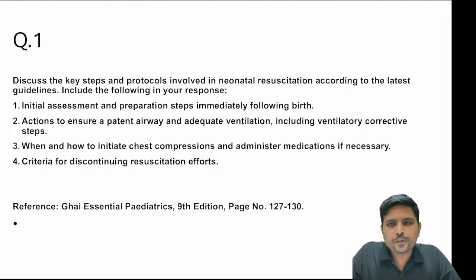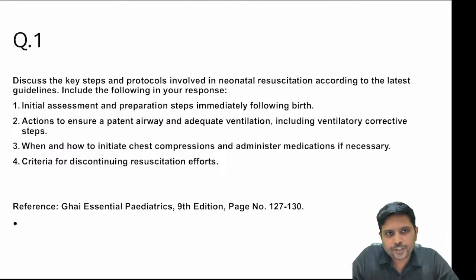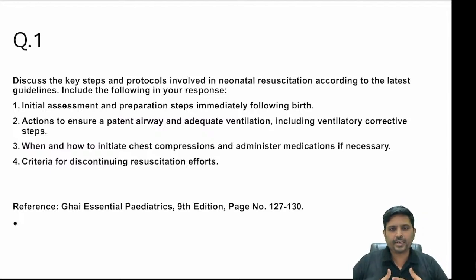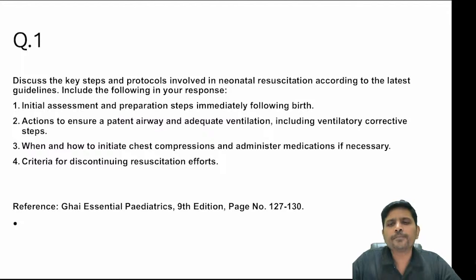Question number 1. Discuss the key steps and protocols involved in neonatal resuscitation according to the latest guidelines, including the following in your response. 1. Initial assessment and preparation steps immediately following birth. 2. Actions to ensure a patent airway and adequate ventilation, including ventilatory corrective steps. 3. When and how to initiate chest compressions and administer medications if necessary. 4. Criteria for discontinuing resuscitation efforts. These are the questions we are going to discuss right now.